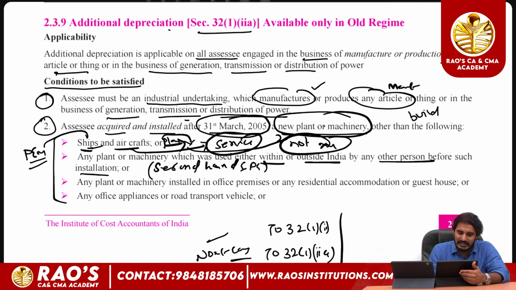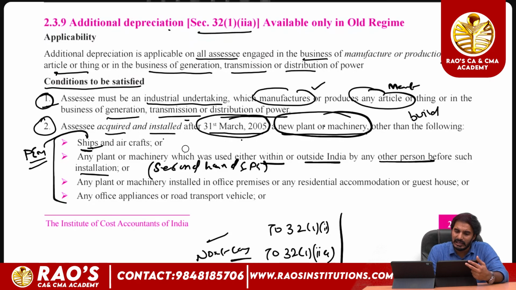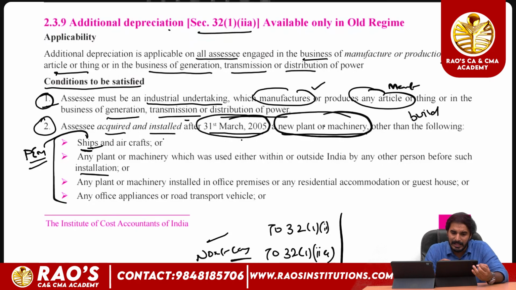The primary objective is to give a benefit to manufacturing assessees and to boost the manufacturing sector. So, as ships and aircraft are not used for manufacturing purposes, they cannot claim additional depreciation. And on second-hand plant and machinery, they cannot claim any additional depreciation, whether the plant and machinery was installed within India or outside India prior to being used by the assessee.